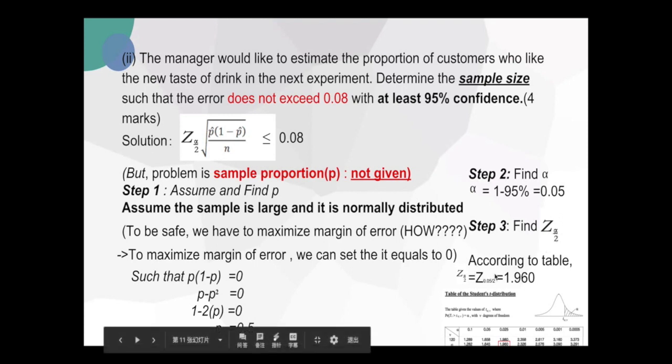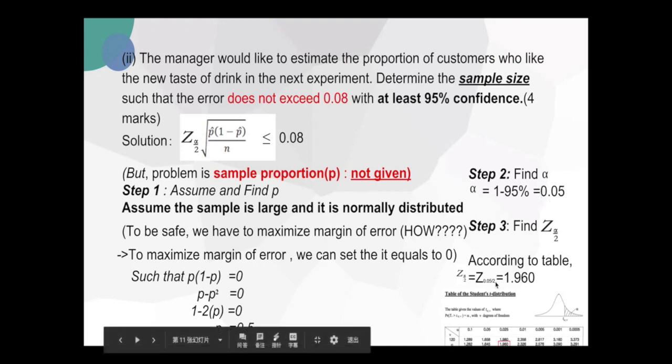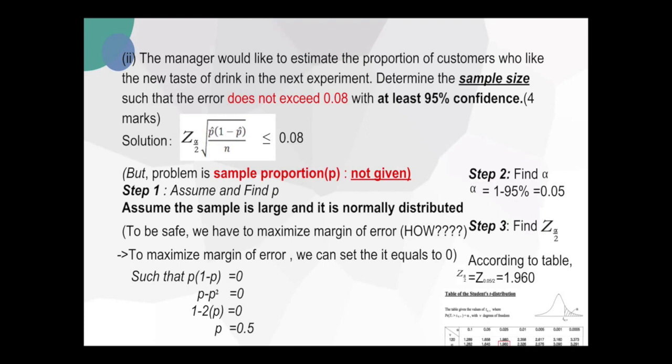We already have 0.05, and 0.05 divided by 2 gives 0.025, and we find that z alpha over 2 is 1.960.